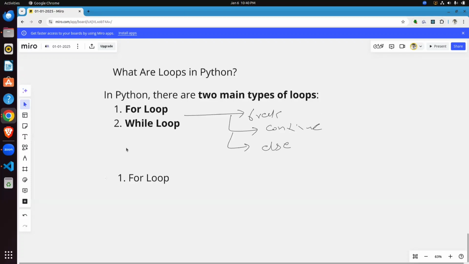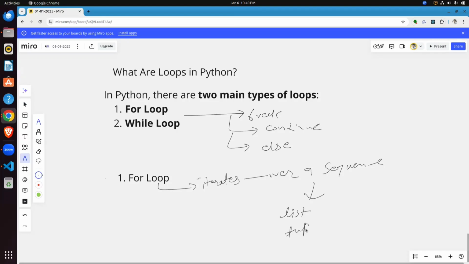We know a list is a sequence, and a list is iterable. A tuple we can use, then dictionary is also iterable, set is also iterable, and string is also iterable.